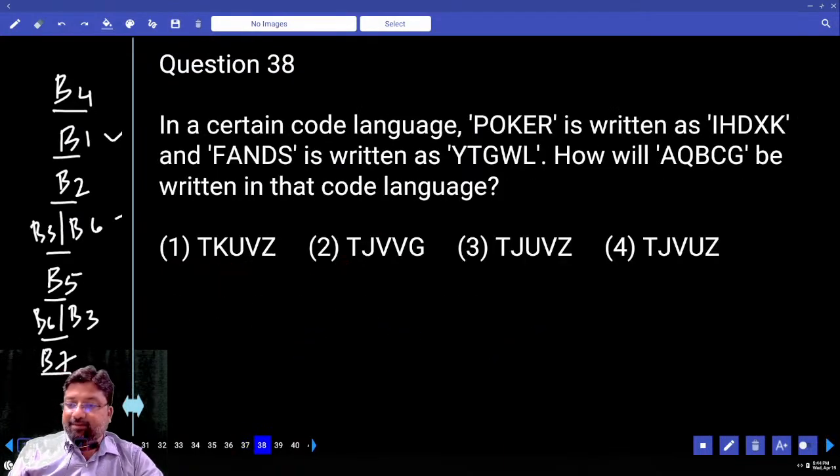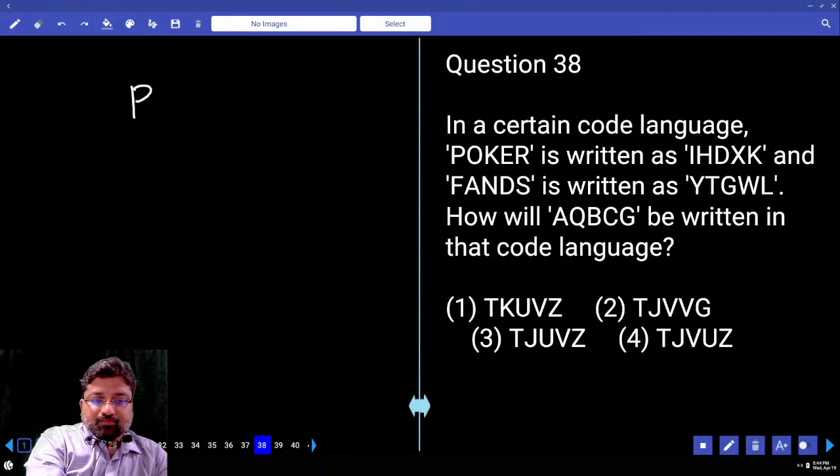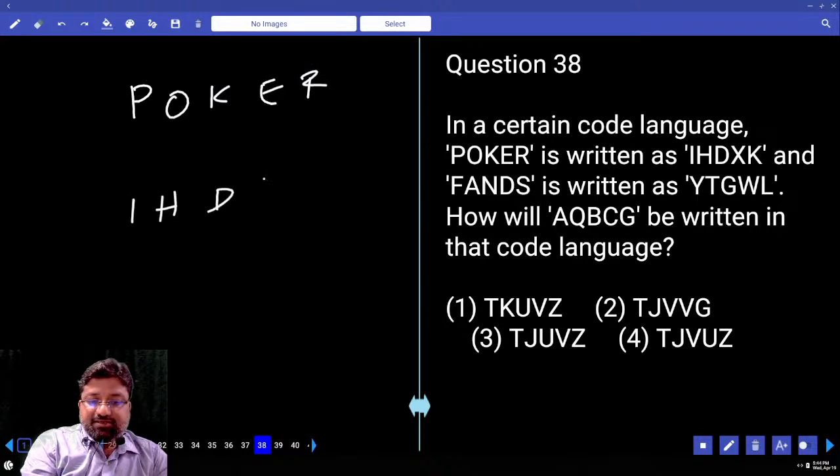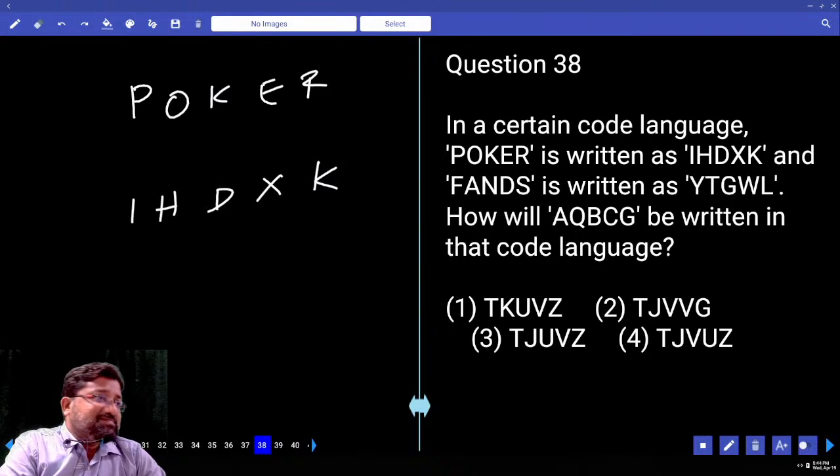38. POKERIHDXK. 16 and 9. P is how much? 16. I is how much? 9. Plus or minus?